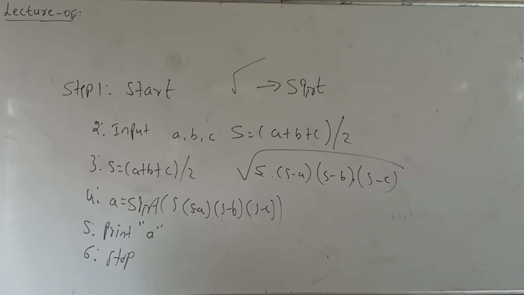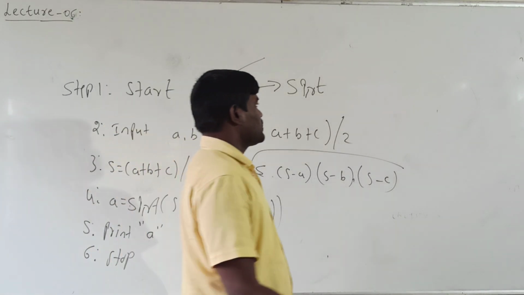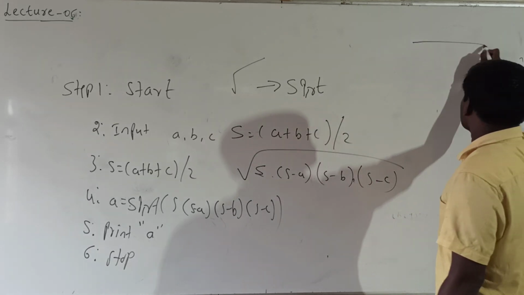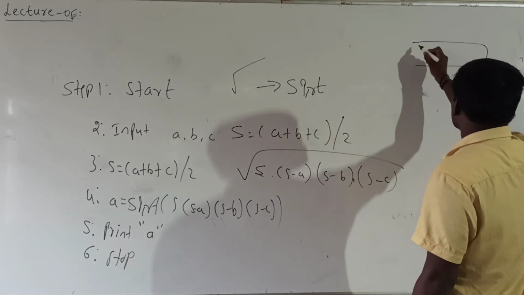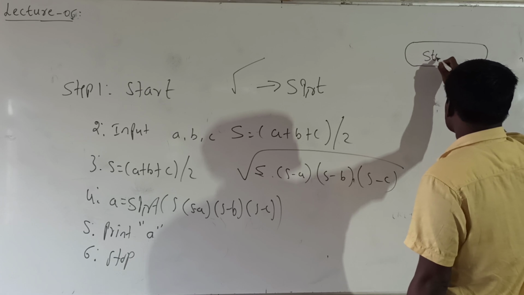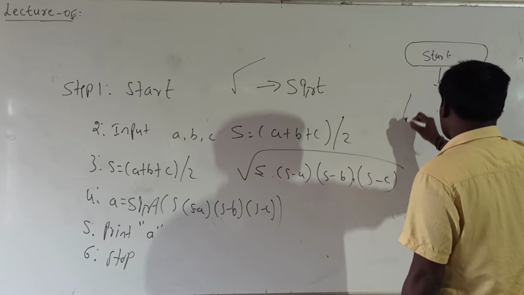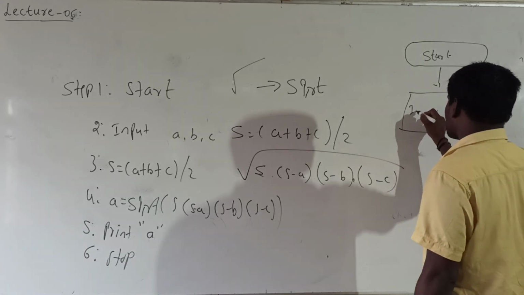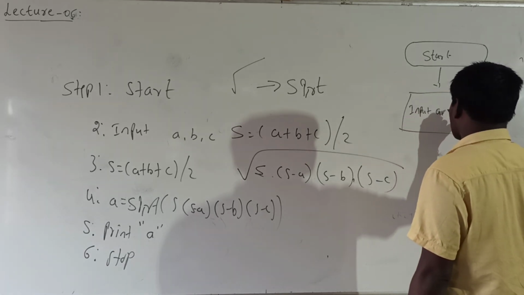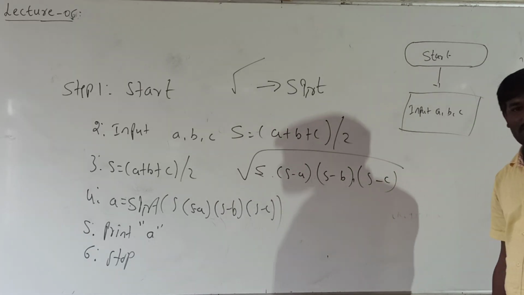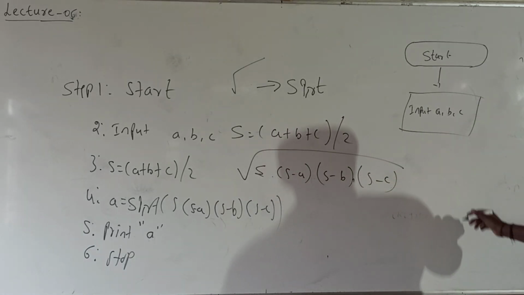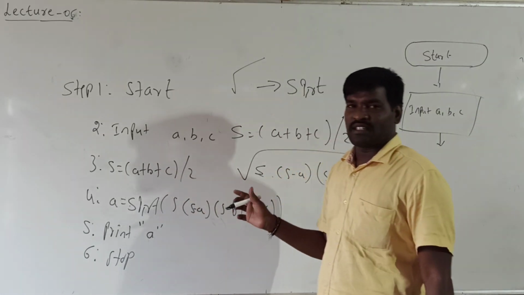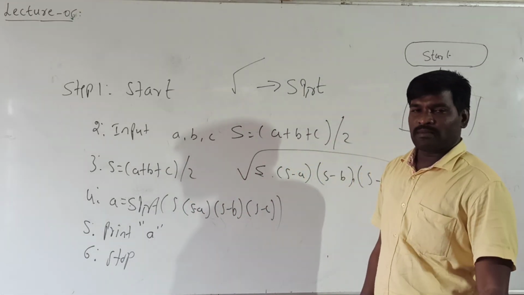Then how to draw the flowchart? Which symbol do we use for start? Oval symbol. Start. Next is a parallelogram: input A comma B comma C. Next, S is equal to A plus B. Here there are two computations.